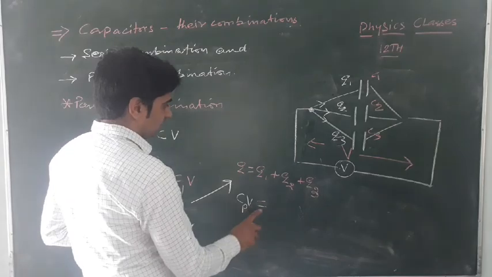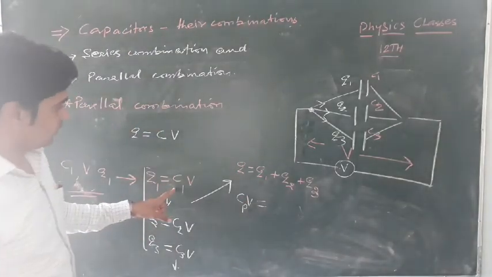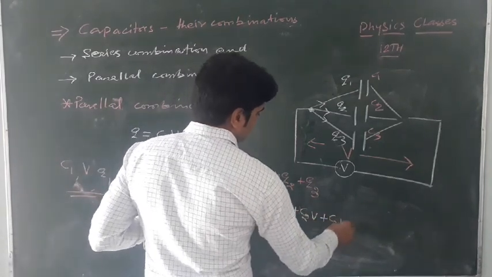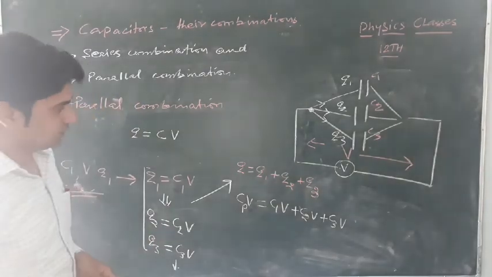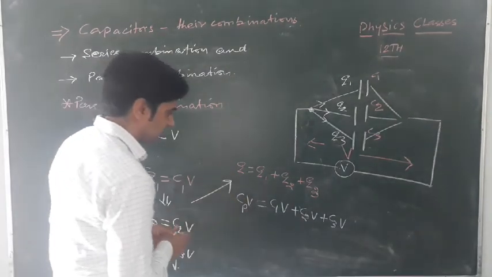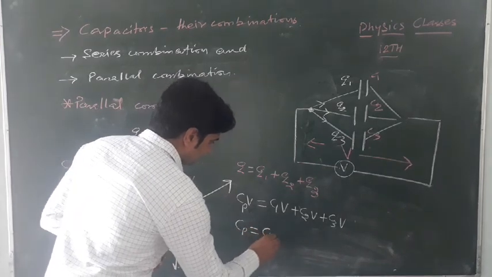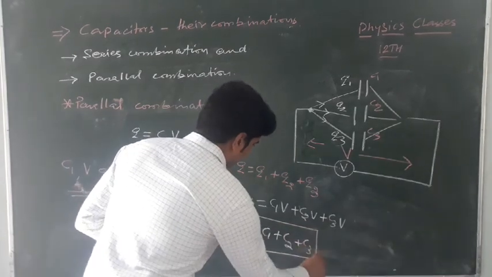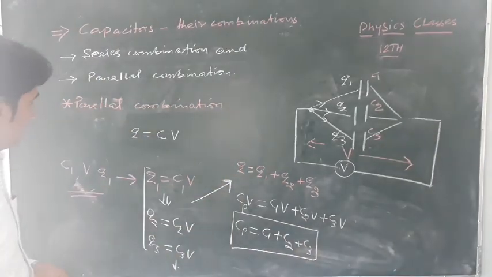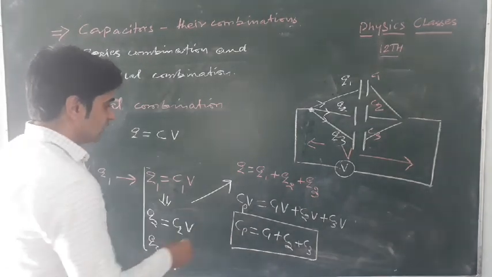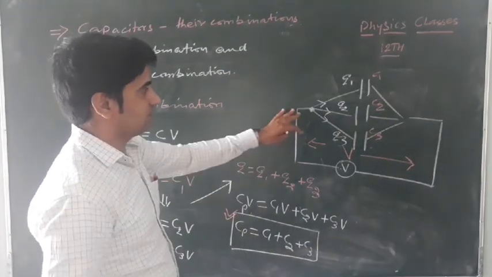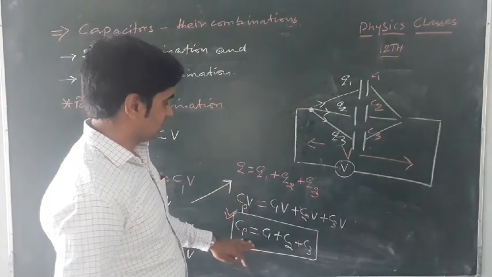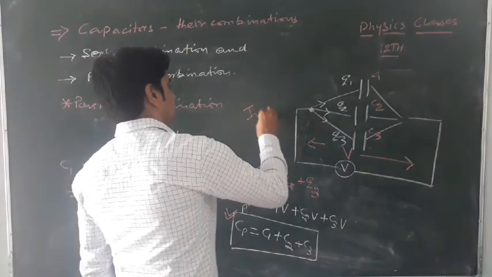Using Q1 equals C1 V, Q2 equals C2 V, Q3 equals C3 V, V will be cancelled out. So the value for the parallel combination is C equals C1 plus C2 plus C3. That becomes the net capacitance value for that network, and we can see from this equation that for capacitors combined in parallel, the net capacitance will be increased.